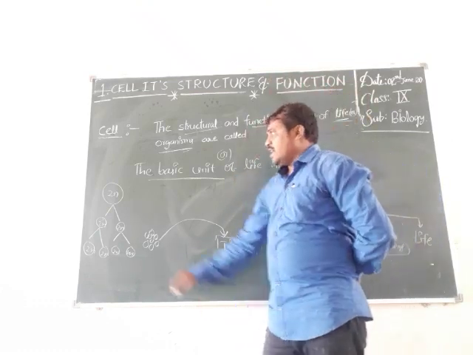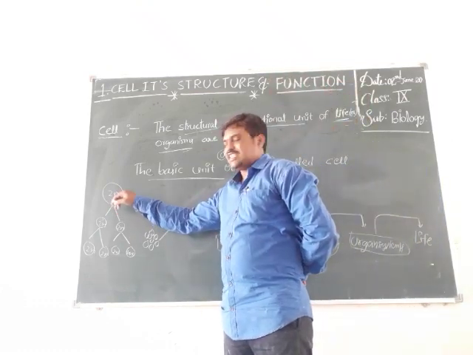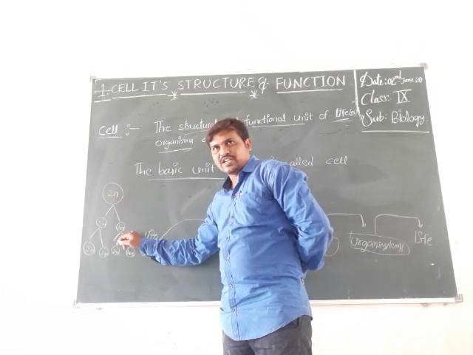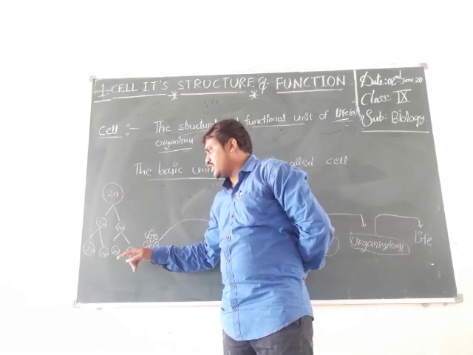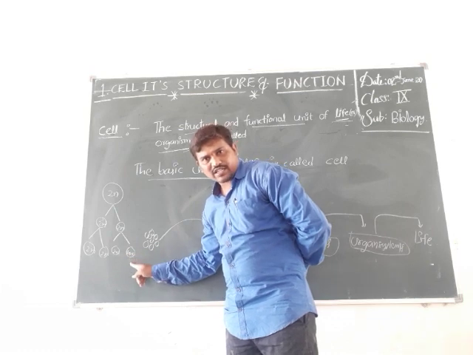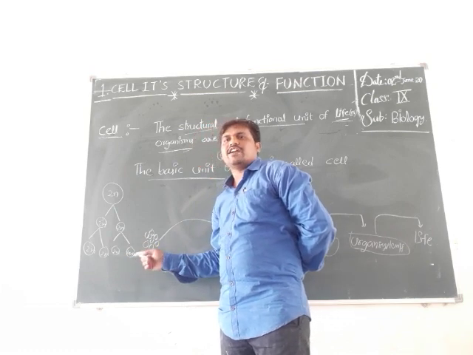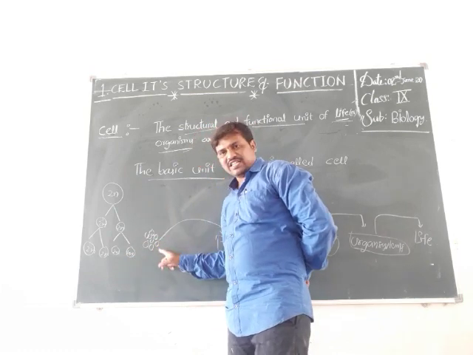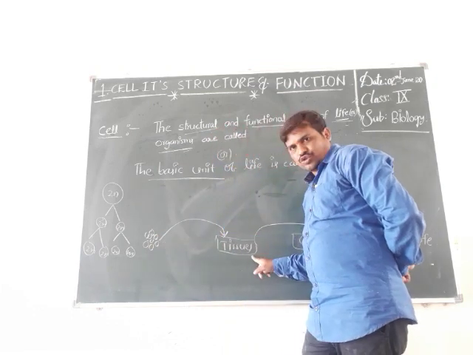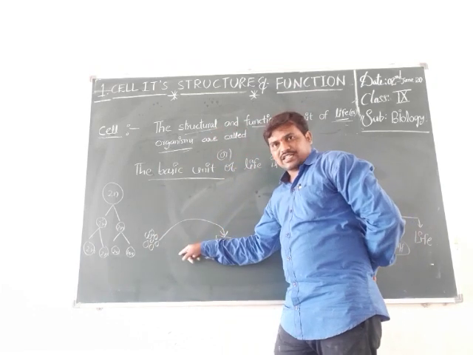Life is nothing but a plant or animal. Once again, a single diploid zygote cell divides into two daughter cells, then four daughter cells. Finally, a group of cells forms tissues.